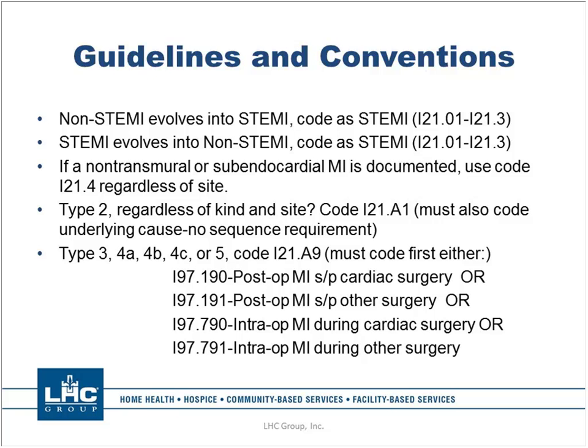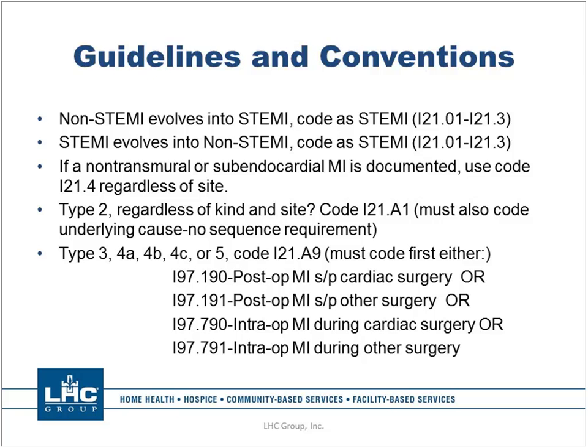A type 2 MI, regardless of what kind it is or where it is, you're going to use code I21.A1. There's no way around this. The reason the second slide that I showed you went into the types of MIs is that's what you're going to be coding. You're going to be coding the type if that is documented.